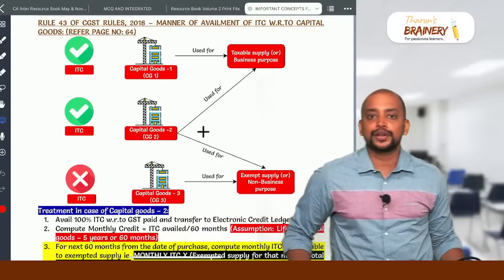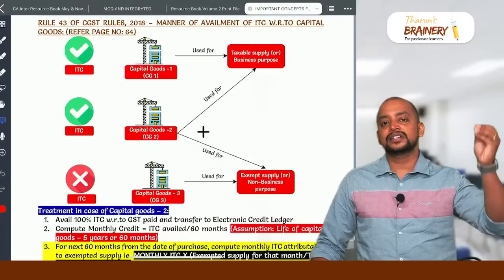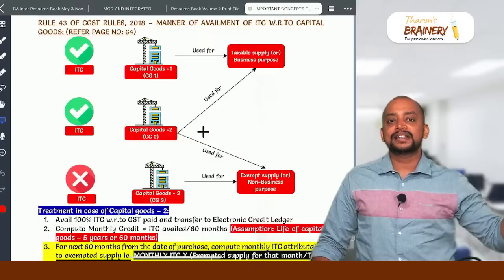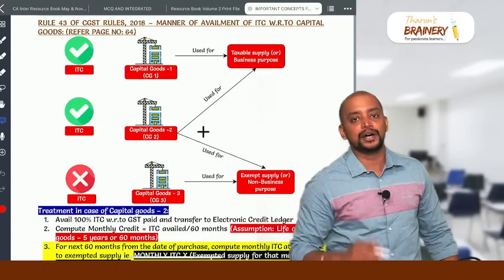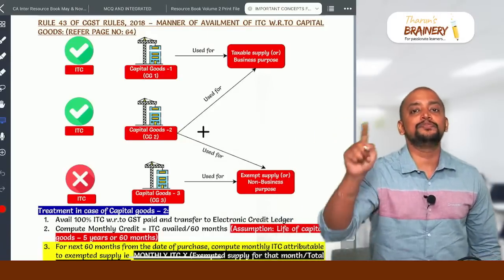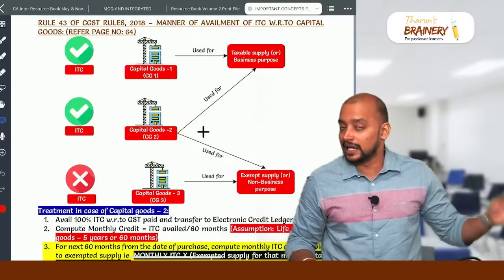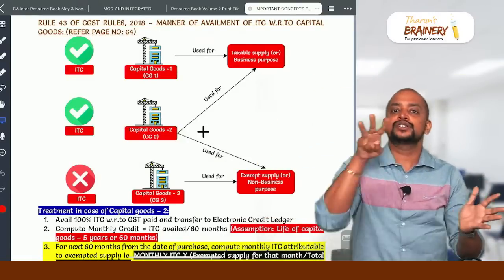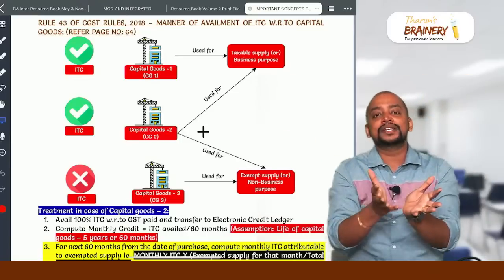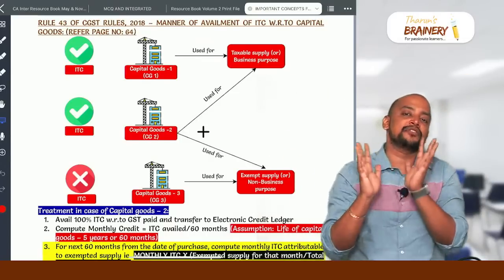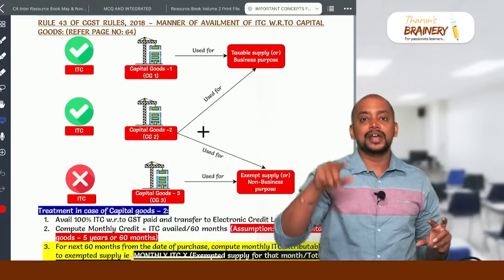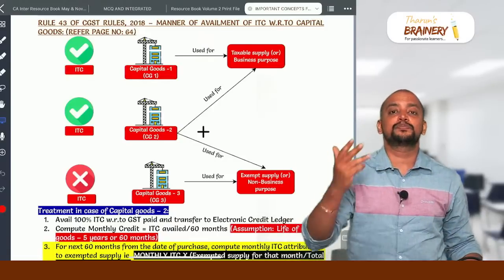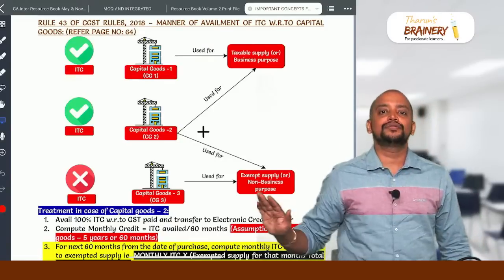There is one question, one student asked me, sir, there is one question in the solved workbook wherein alpha, beta, gamma, the 3 products are there, and they purchased the capital good used for beta and gamma only. Then we need to take the turnover of beta and gamma and apportion, not like that. So total common credit we need to take. Common credit, maybe it is used for 2 machines or 3 machines or 4 machines. Total common credit divided by 60, because the life of the capital goods will be taken as 60, into exempted turnover of that month divided by total turnover of that month is the ITC to be reversed with respect to capital goods. So this we need to follow as the standard.